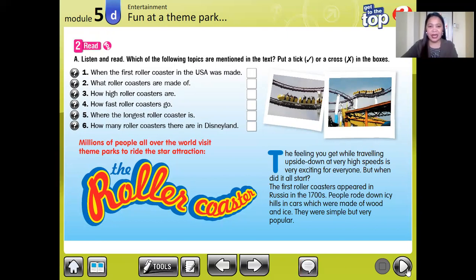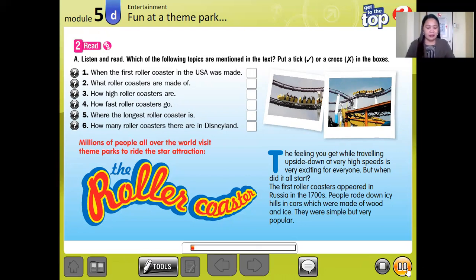Listen carefully. Ready? 2. Read. A. Listen and read. Which of the following topics are mentioned in the text? Put a tick or a cross in the boxes.